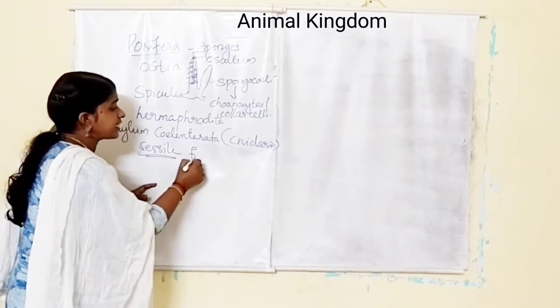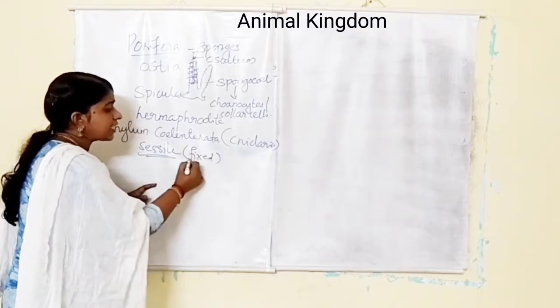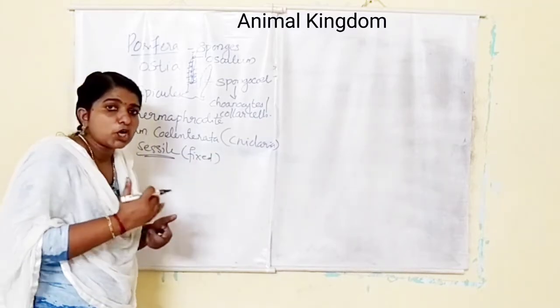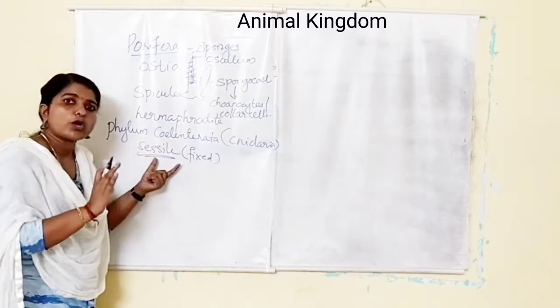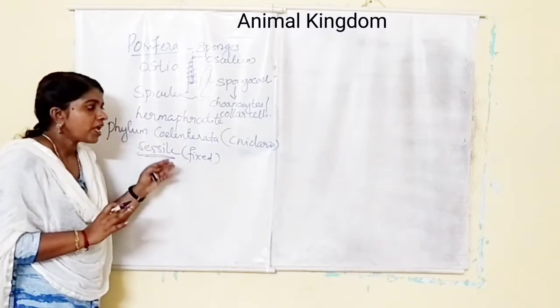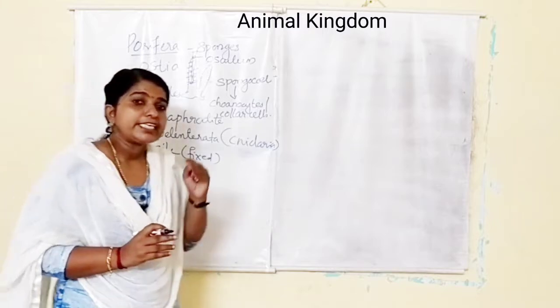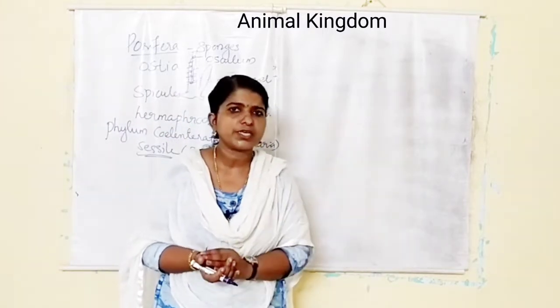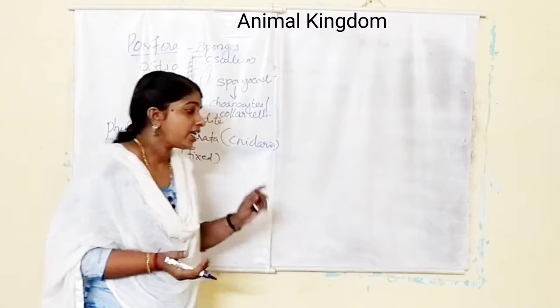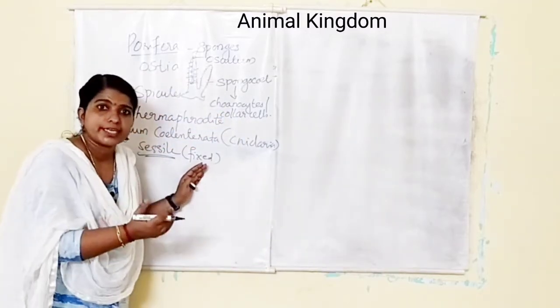Sessile means fixed; these are attached to the substratum. But some free swimming organisms are also there. And they have a tissue level of organization. They are diploblastic and they are radially symmetrical.